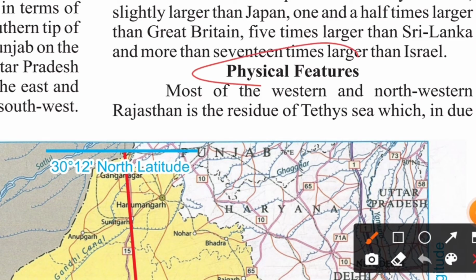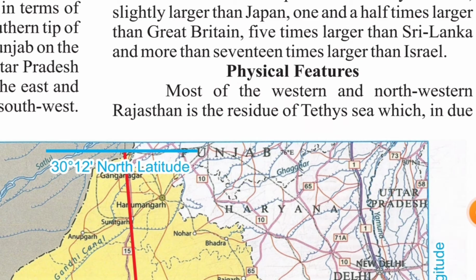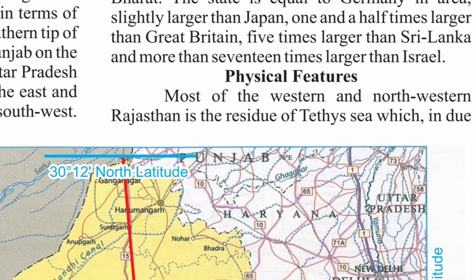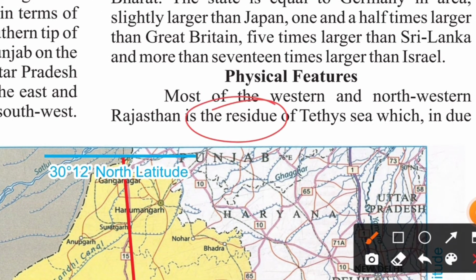If we talk about the physical features of Rajasthan, most of western and northwestern Rajasthan is the residue of the Tethys Sea. Now, what is this residue? A residue is a small amount of something that remains at the end of a process, that is the dictionary meaning of the word.